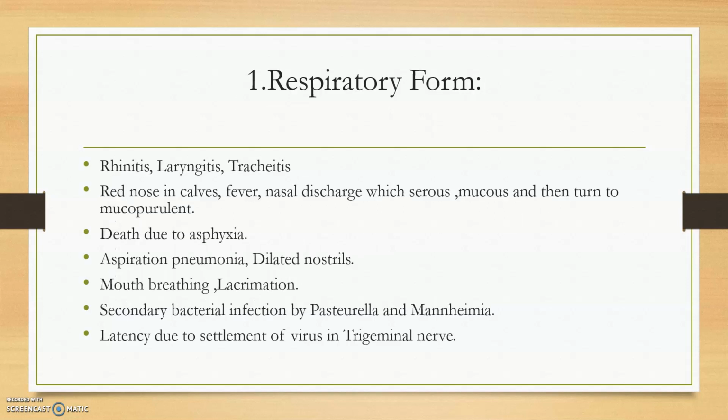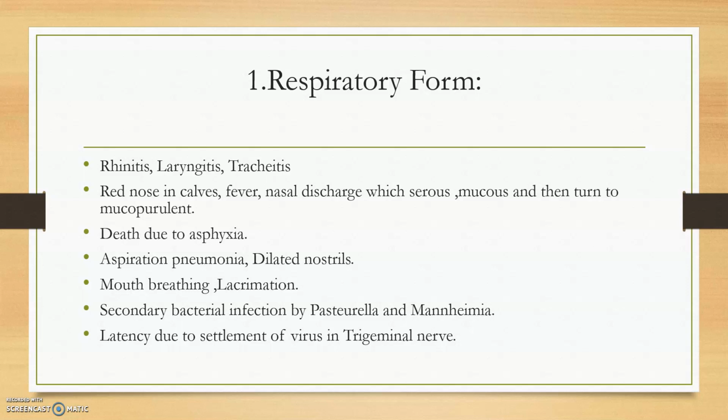laryngeal infections. So we move to the first form, that is the respiratory form. Rhinitis, laryngitis, and tracheitis are mainly present in the respiratory form. Red nose in calves is the main feature. Nasal discharge is serous, mucus, and then turns mucopurulent as the disease prolongs. Death is due to asphyxia.